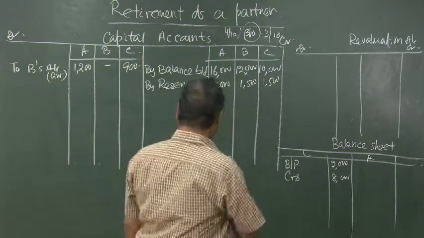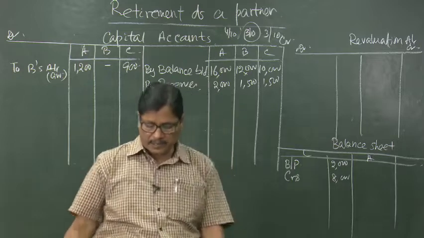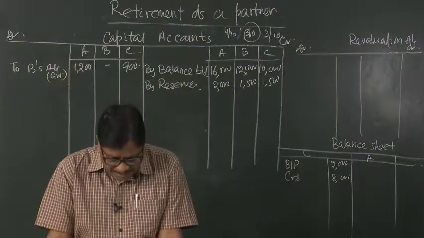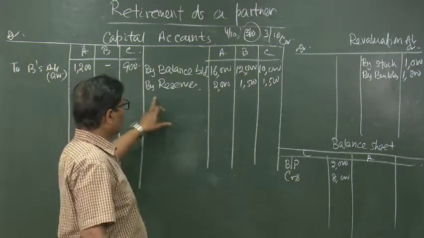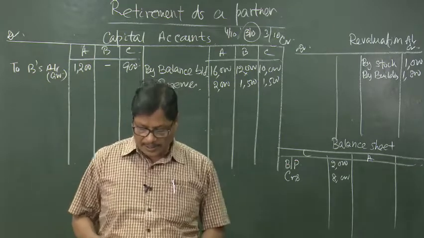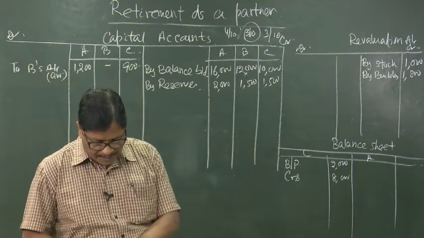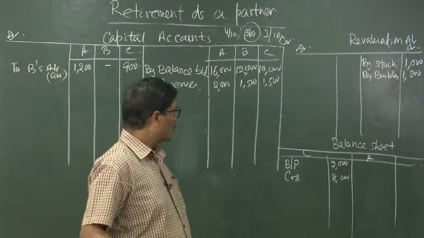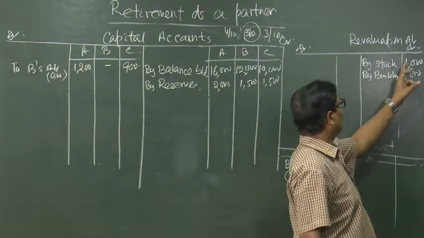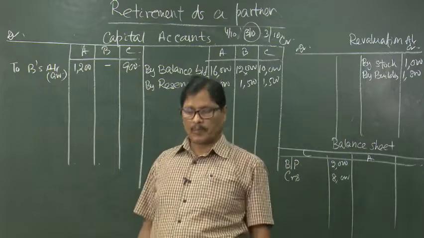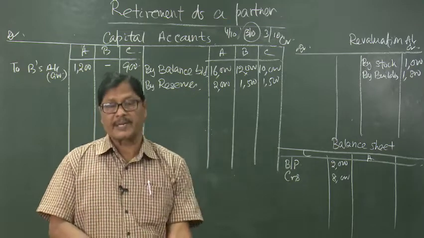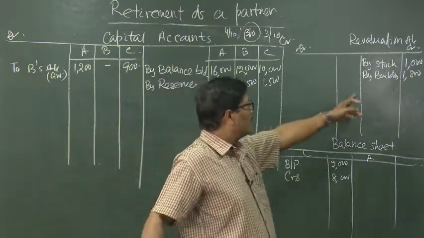After the treatment of goodwill, let us come to the next adjustment, that is stock and building are to be appreciated by 10%. We have already taken the reserves, the accumulated profits. Then coming to the revaluation of stock, stock was 10,000 and building was 18,000. So, 10%, that is 1,800 for building and 1,000 for the stock. Stock and buildings are to be appreciated, so there is a profit. So, revaluation account is getting credited by that.